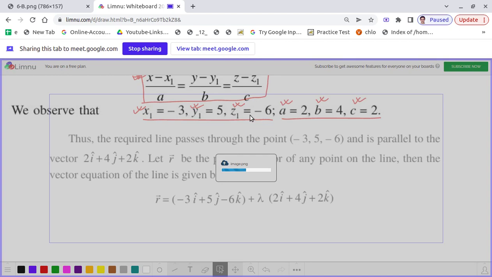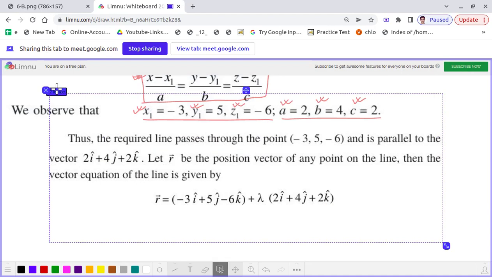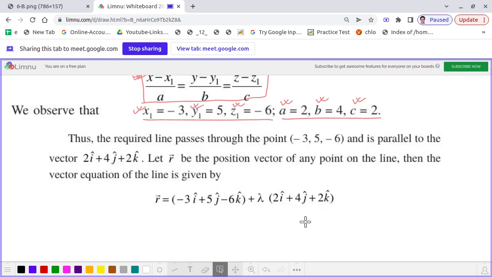Okay, so whatever I said, actually it is written here. So the required line passes through the point minus 3 comma 5 comma minus 6. So that means its position vector will be minus 3 i cap plus 5 j cap minus 6 k cap, and it is parallel to the vector 2 i cap plus 4 j cap plus 2 k cap.